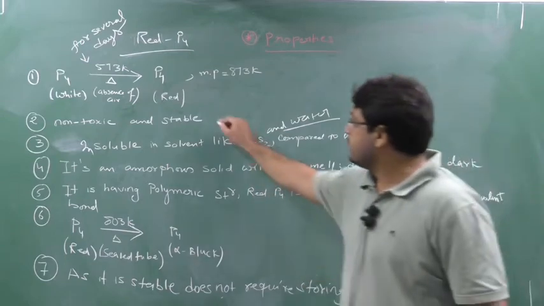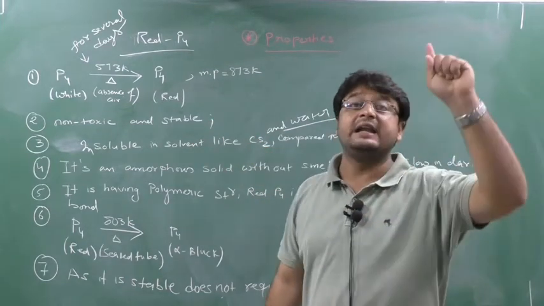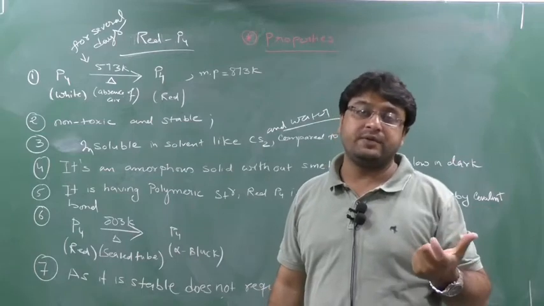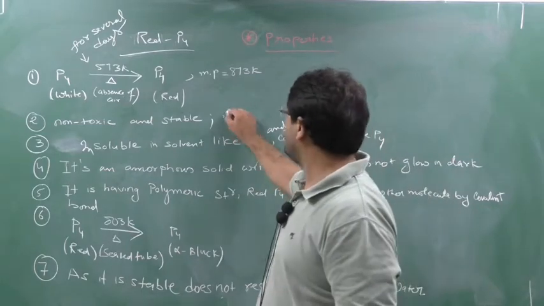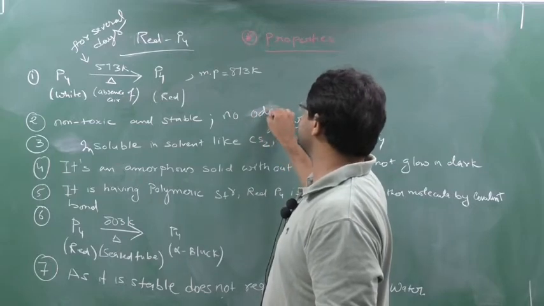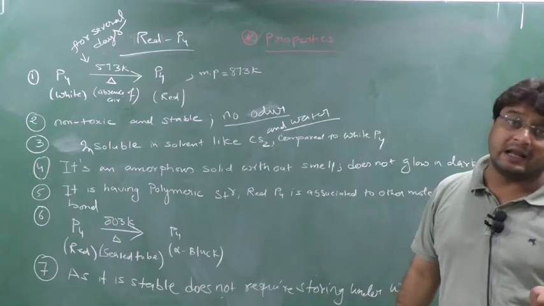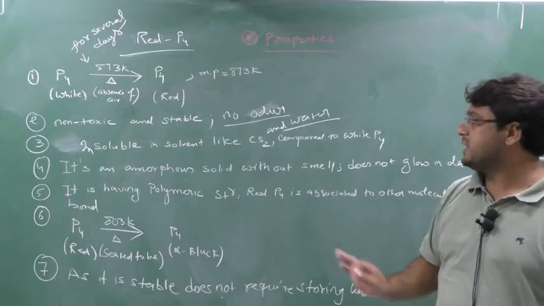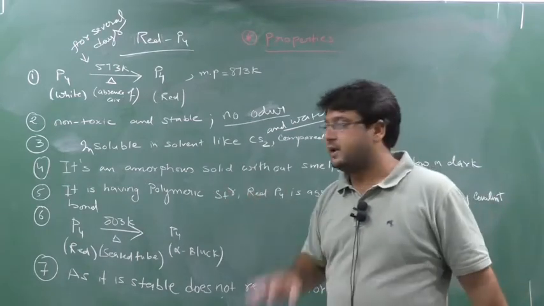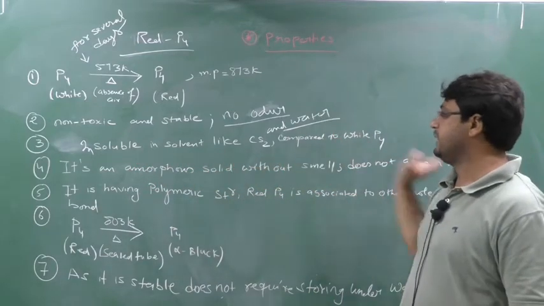One more point you can write down. White phosphorus was having a garlic-like odor. Here, no odor. They have no smell. Please remember this point also. No odor, whereas white phosphorus has a garlic-like smell. Yes or no? Whereas red phosphorus has no odor, no smell. So it is insoluble in solvents like CS2 and also water compared to white phosphorus.